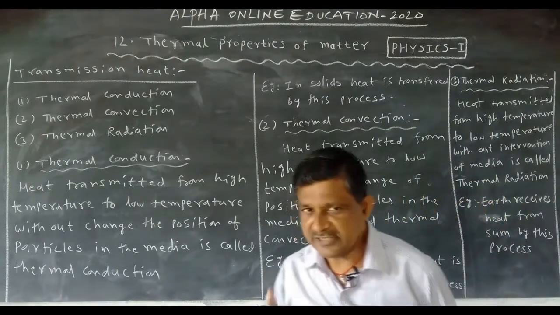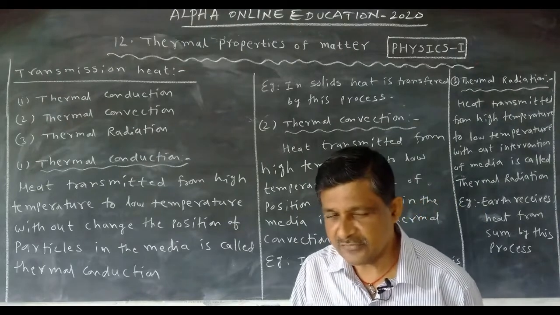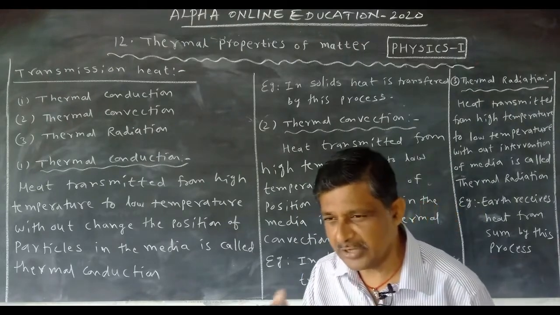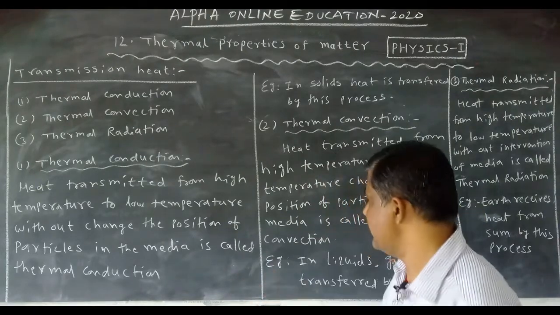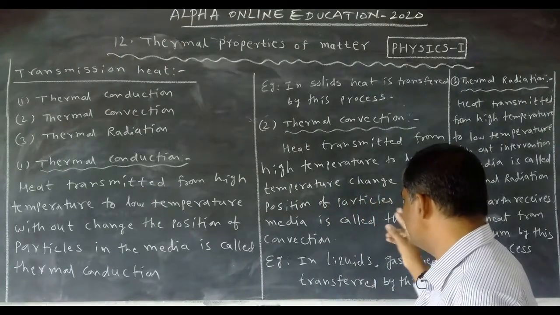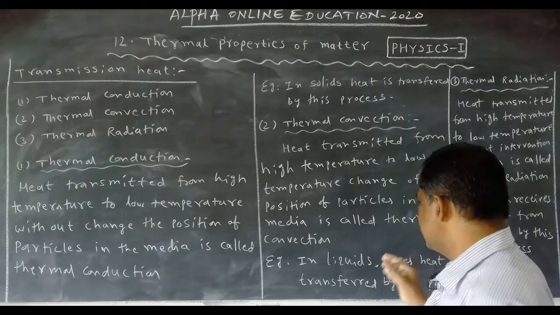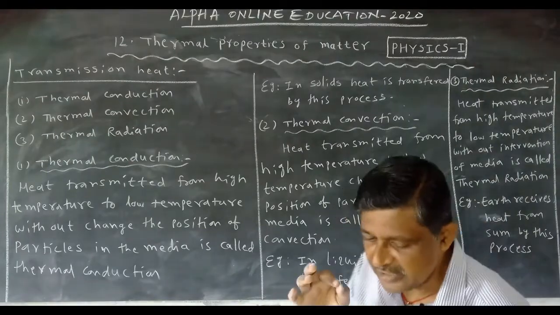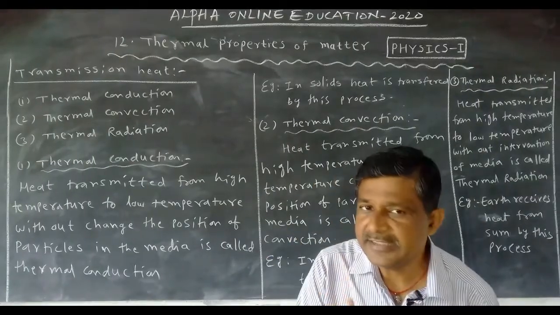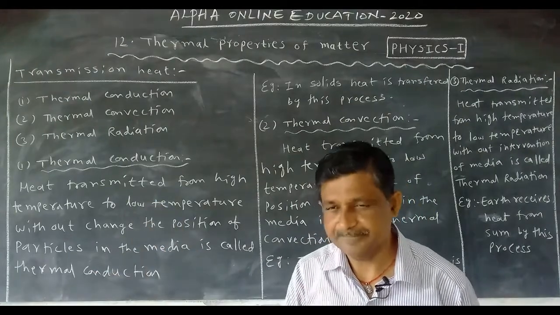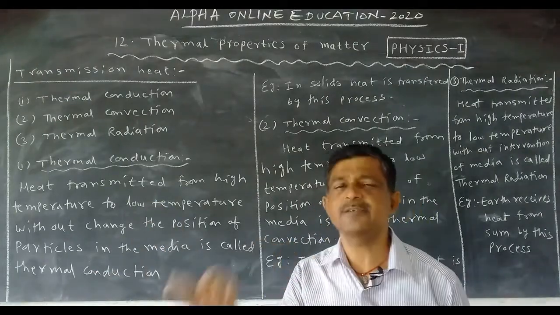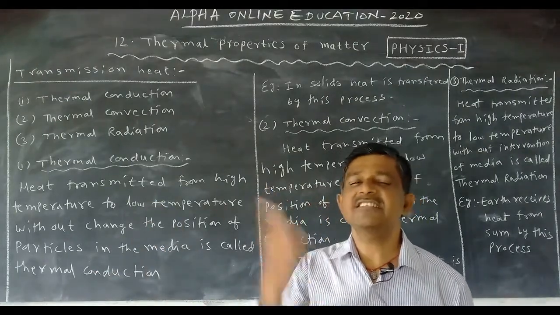Now, what is convection? Heat is transferred from high temperature to low temperature by change of position of particles in the media is called thermal convection. Means in convection, particles change their position, and in that way heat is transferred.